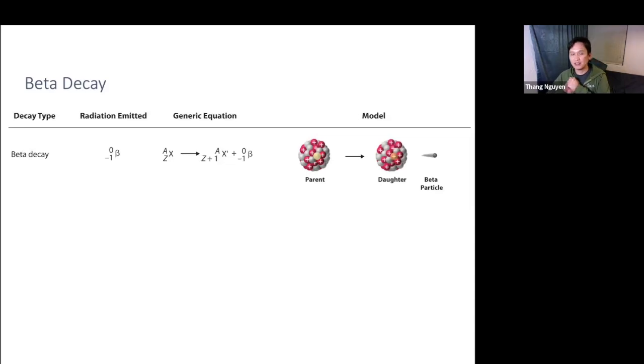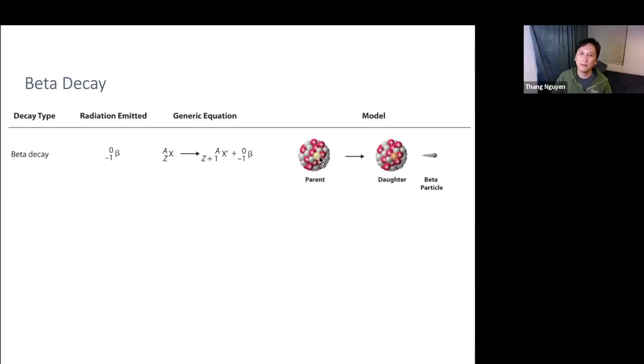All right, so let's apply that whole concept again to the next type of radiation, called beta decay. Again, let's take a look at the parent isotope. You have a neutron, and it releases something called a beta particle to become a proton. So think about that.